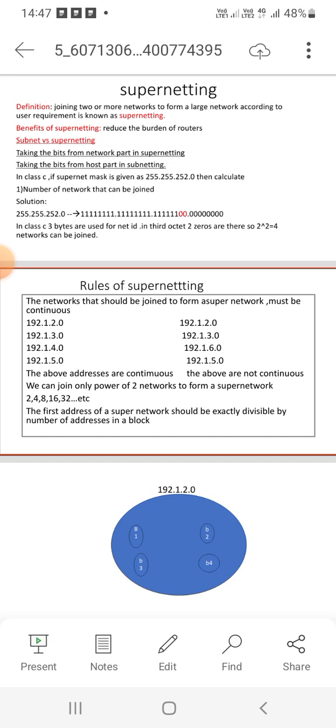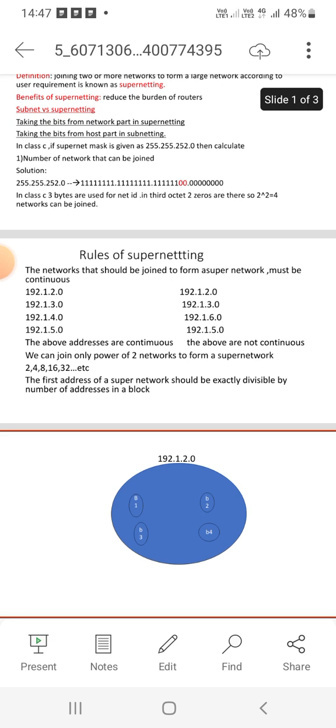The last rule is about the first address of a supernetwork. The first address of a supernetwork should be exactly divisible by the number of addresses in a block. If I have a network like this, 192.1.2.0, this is the first address of this network. Here, 4 blocks are there: B1, B2, B3, B4. The first address can be divisible by these 4 block addresses.